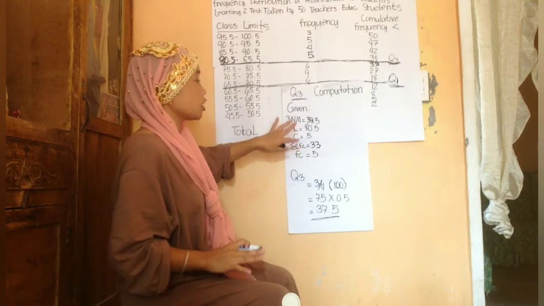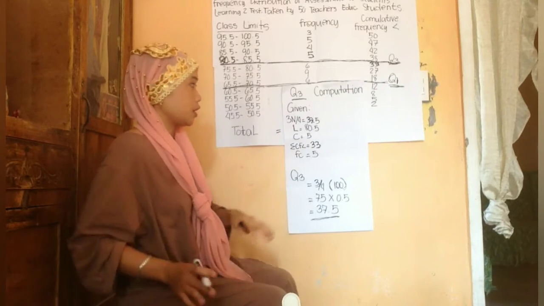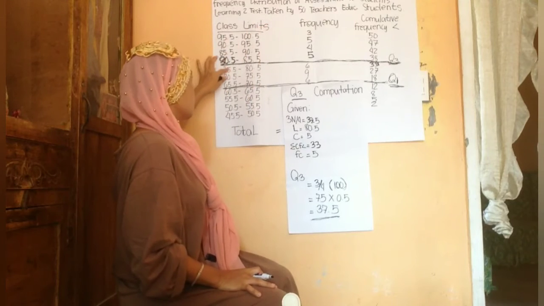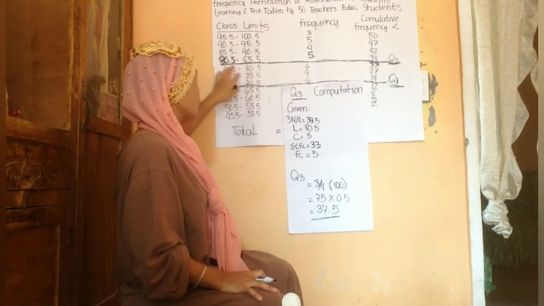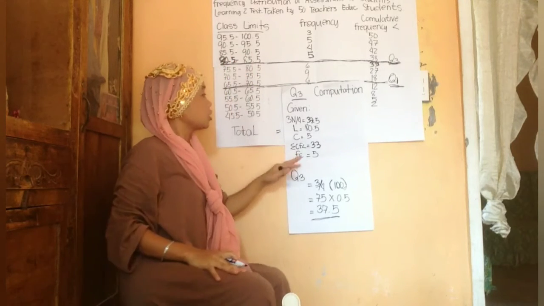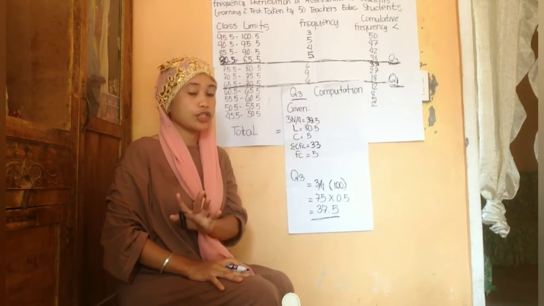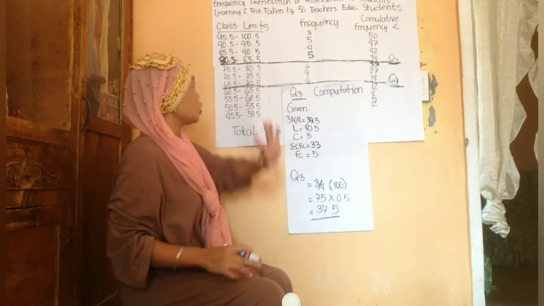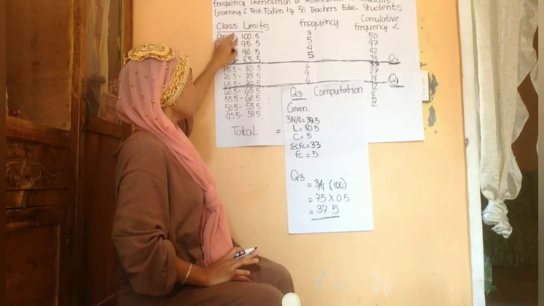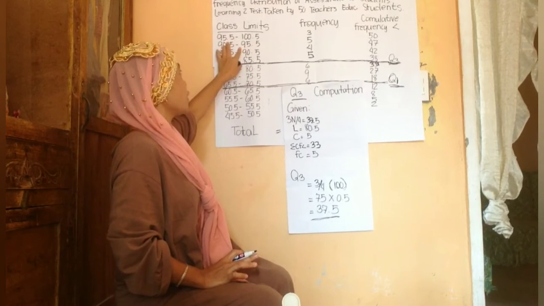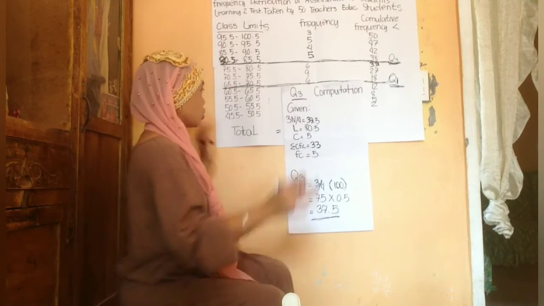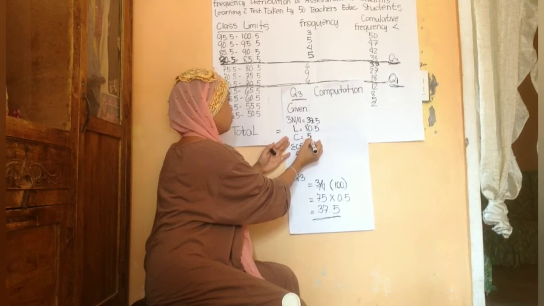First, I will explain where the lower real limits came from. The lower real limits come from the table. This is the lower real limits, the 80.5. And then the class interval. The class interval is the difference of the numbers or scores. The difference is 5, because 95 then 90. So 5 is our class interval, which is why 5 is written here.